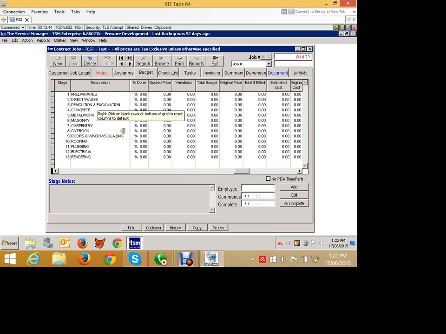You have direct wages, then you have some demolition of existing walls. You may have some concrete work, you may need to put up some metal work, masonry, do carpentry, put in gyprocs, doors and windows, roofing, plumbing, electrical, that sort of thing. Each of those are stages that are broken down. They're typically done by different contractors. They're typically quoted for separately. The costs need to be tracked independently, but they all add up together to be an overall project that needs to be managed cost-wise.